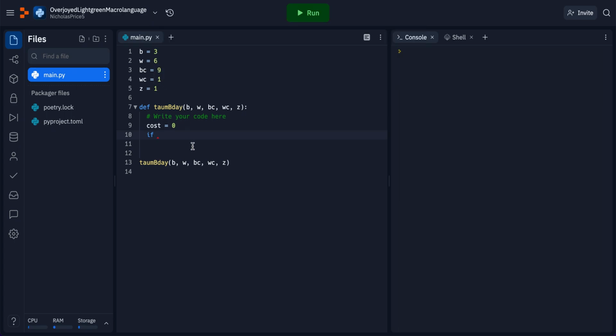So how would we write that programmatically? So we would say if the cost of WC, the white cost, if WC plus Z is cheaper than BC, we'll want to buy all of our items at the WC and then do our conversion from our white to our black.